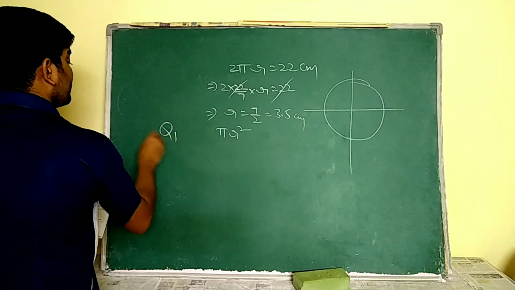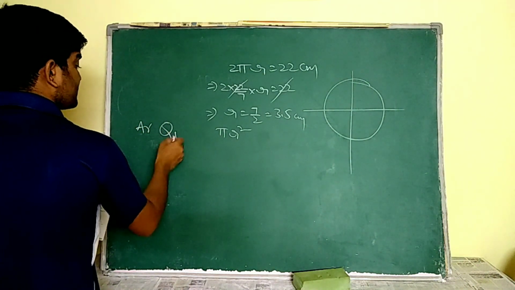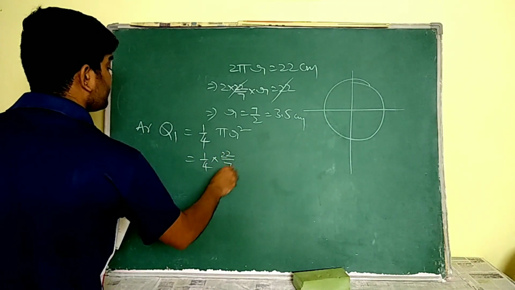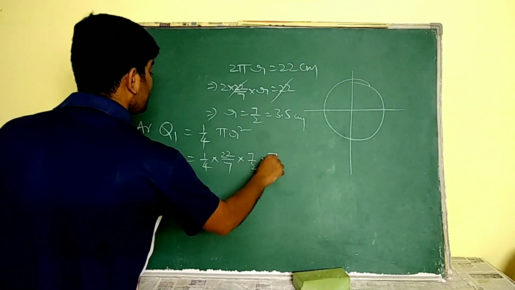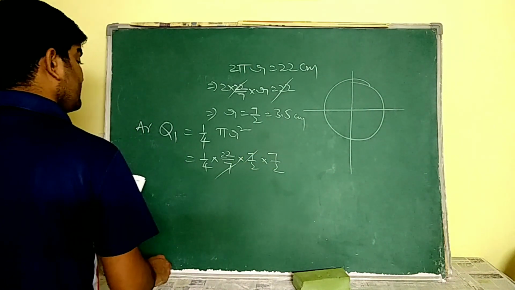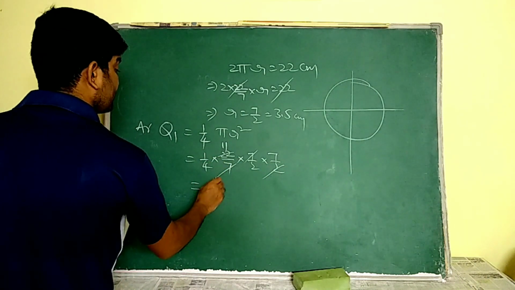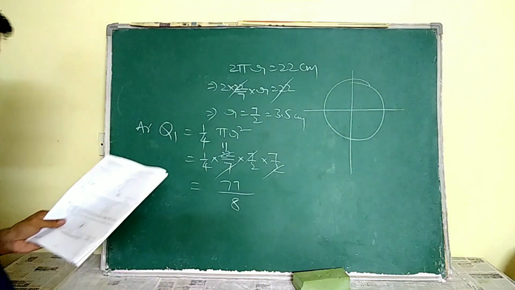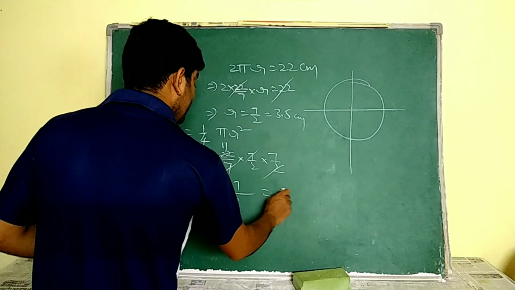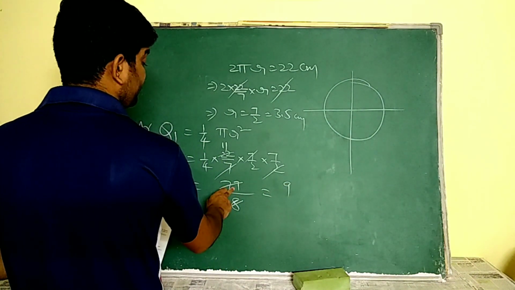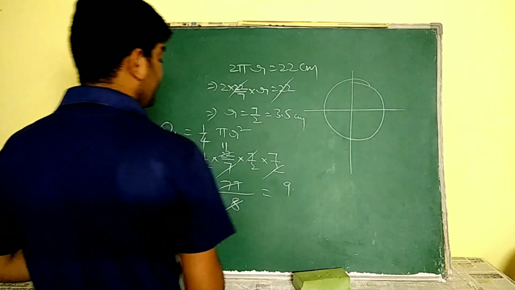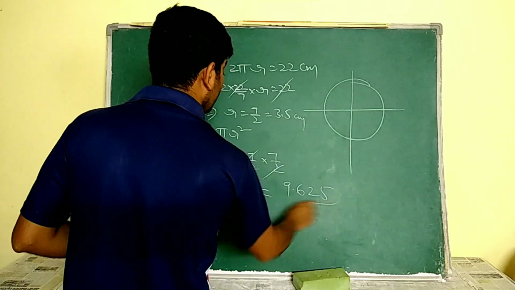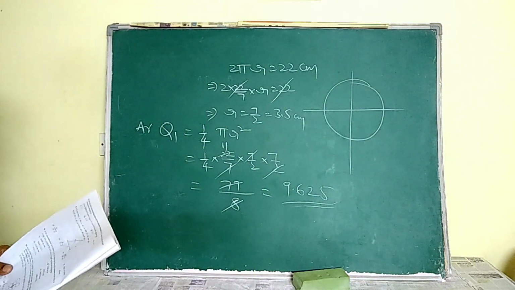So area of the circle is equal to pi r square. So area of the quadrant, let us suppose quadrant 1, is equal to 1 by 4 into pi r square. 1 by 4 into 22 by 7 into r value 7 by 2 into 7 by 2. This 7 and 7 are going to be cancelled. So 2 ones are 2, 11 twos are 22. That means 11 sevens are 77 by 8. 77 by 8 is our answer. If you want to divide it, 8 nines are 72. The left out value is 5, so it is 50. Again 8 sixes are 48, and so on, we get 9.625 centimeters square. So this is the answer.